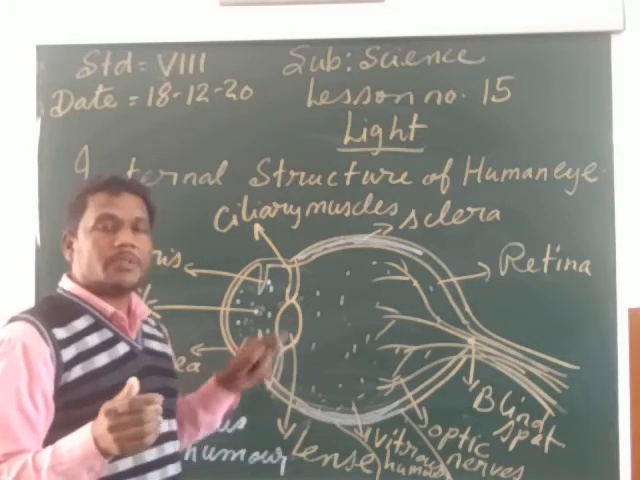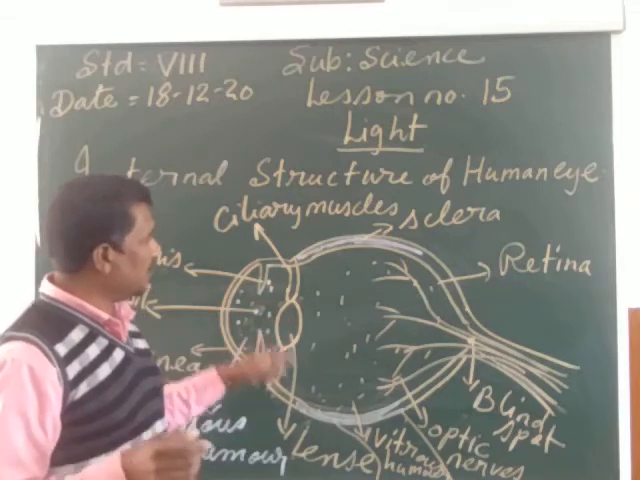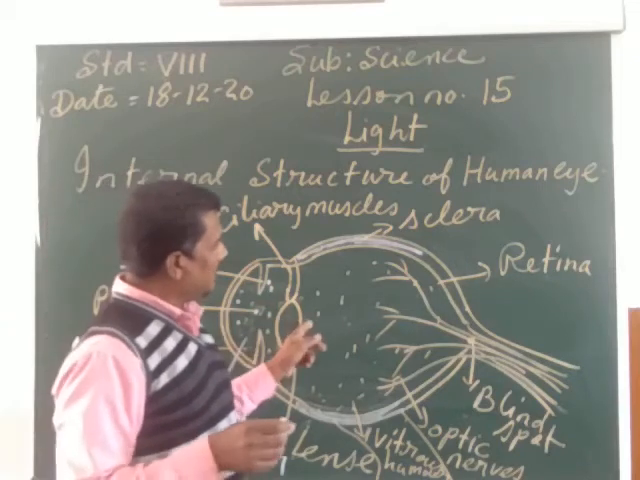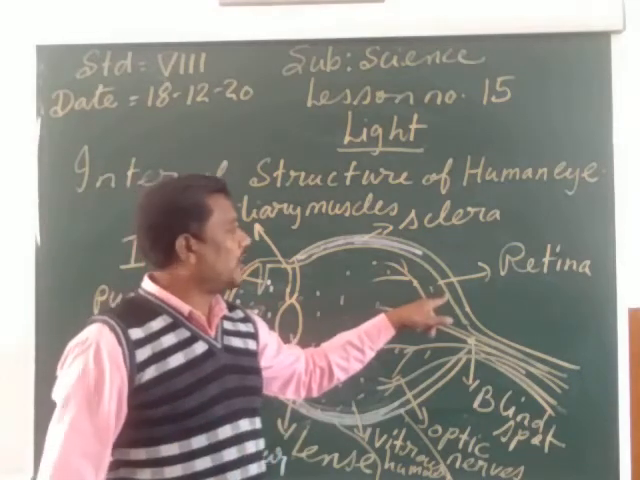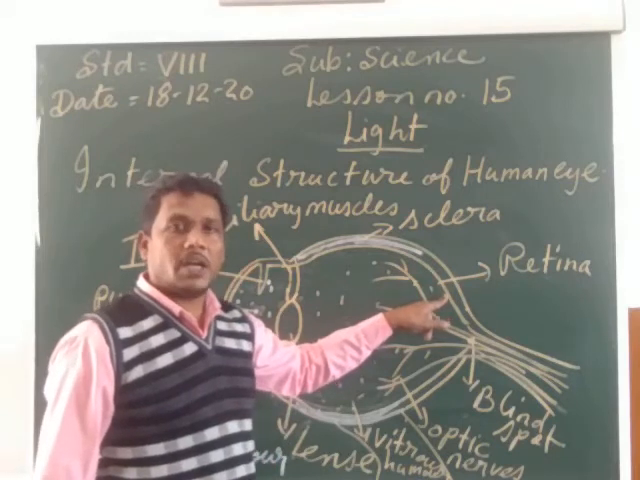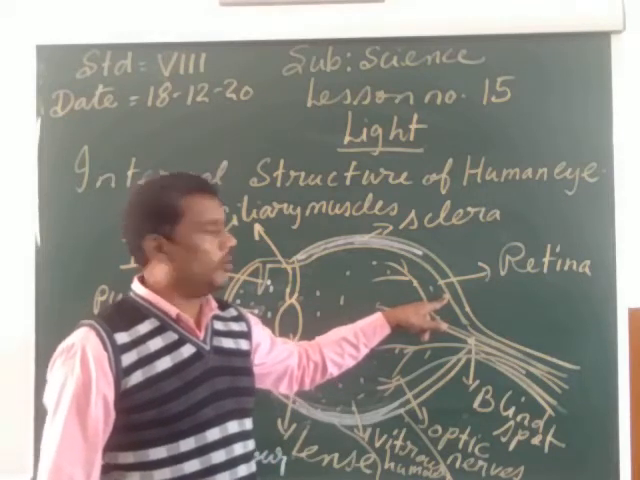This lens can become thin or thick with the help of the ciliary muscles. After the lens, we can see the back part of the eye. The back part of the eye is called the retina. Retina is the part of the eye where the image of the object is being formed.